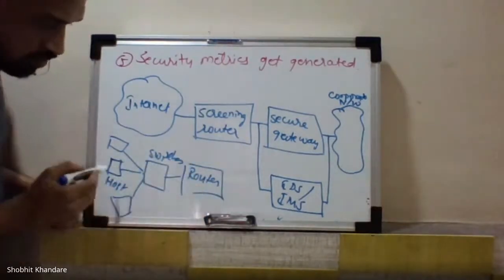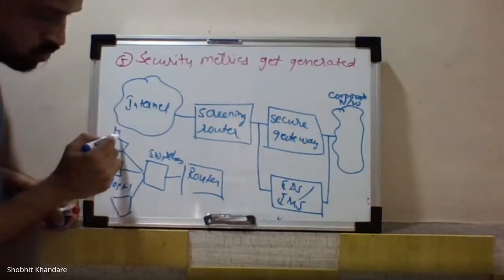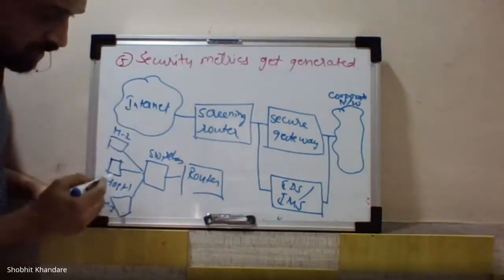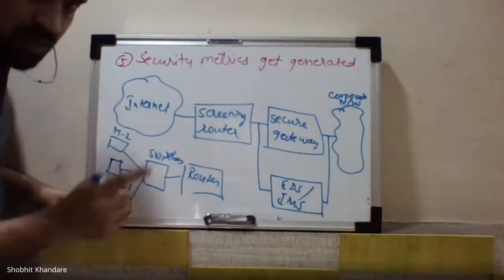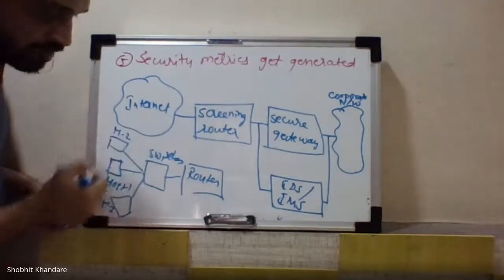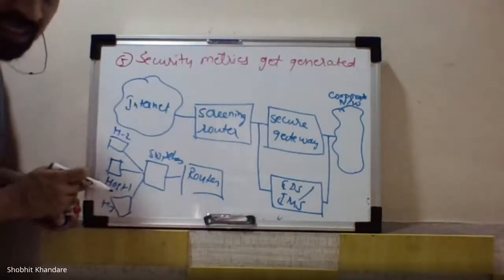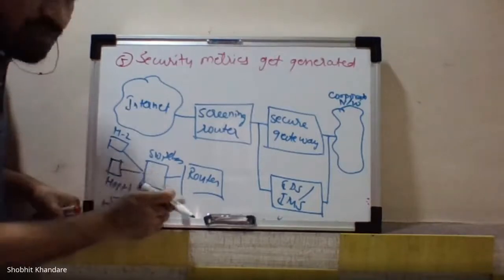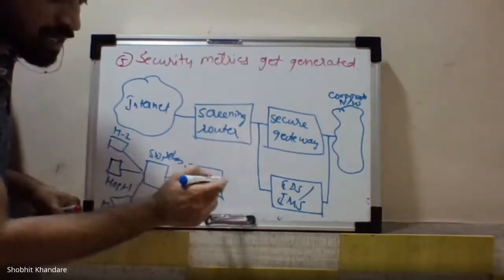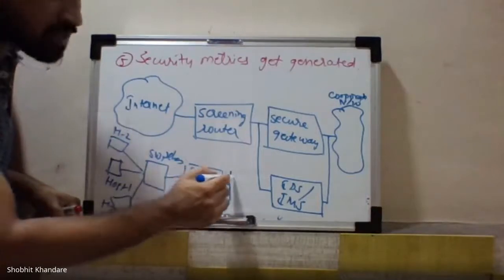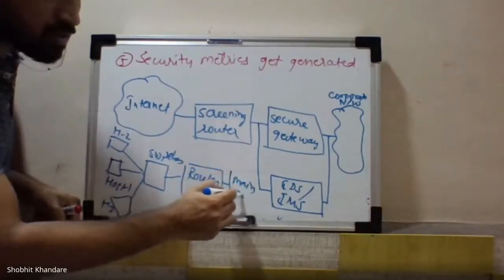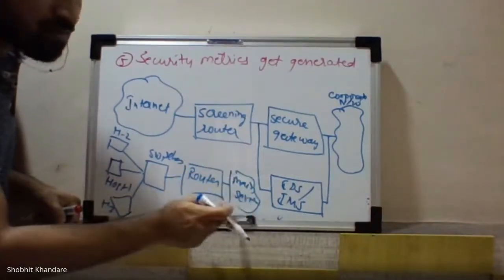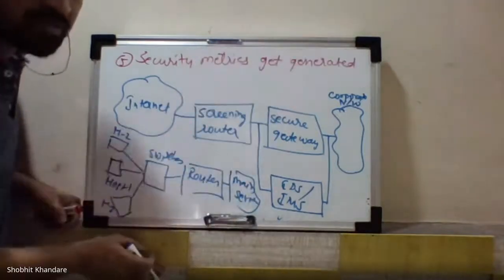Now I am talking about host 1, host 2 and host 3. This is nothing but a single lab. In a single lab, if you have 3 PCs connected, these 3 PCs will be connected to the switch, and from the switch you have a router, and from the router it is connected to the main server, and from the main server it is given to the outside world.